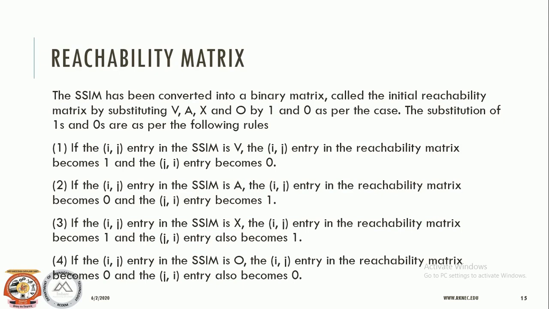So before going to the reachability matrix, you must be very sure that you have constructed the right, appropriate SSIM, closer to the exact solution or closer to the complexity of obtaining a particular relationship among the variables. All you need to take care of is the SSIM matrix only, because once the SSIM matrix is done, this is merely a form of converting that SSIM matrix into a Boolean matrix which consists of 0 and 1. How to replace V, A, X and O, we have learned here.